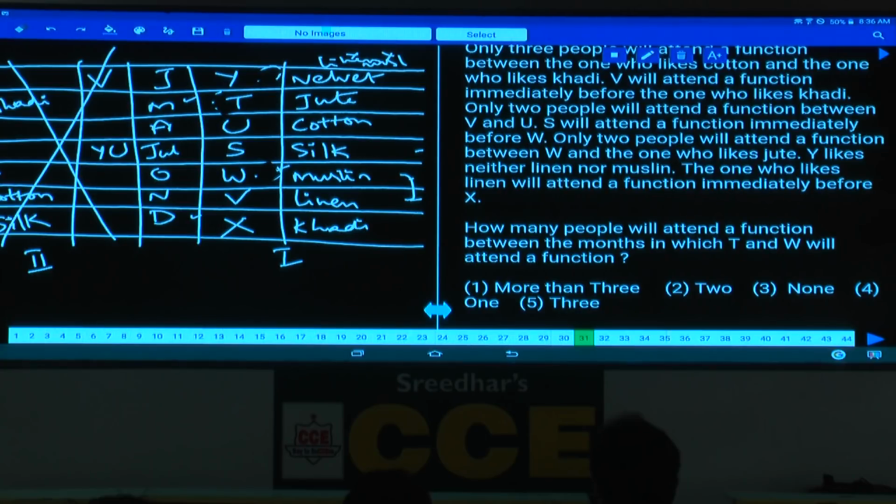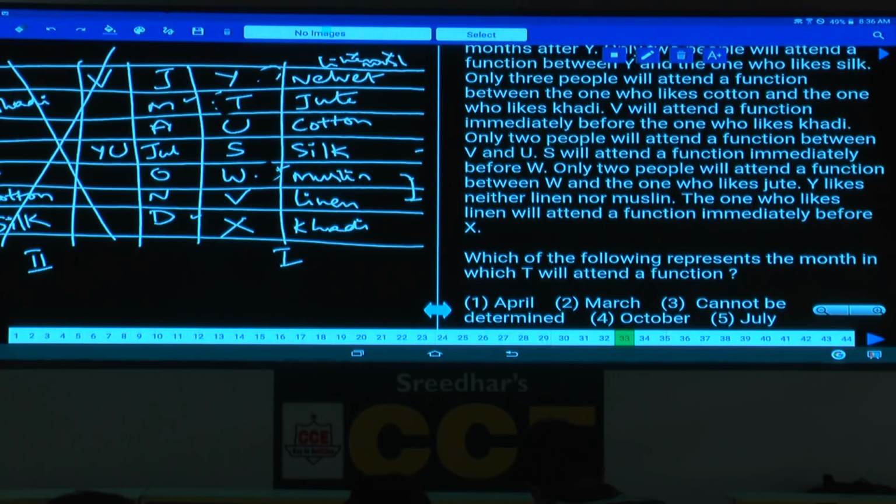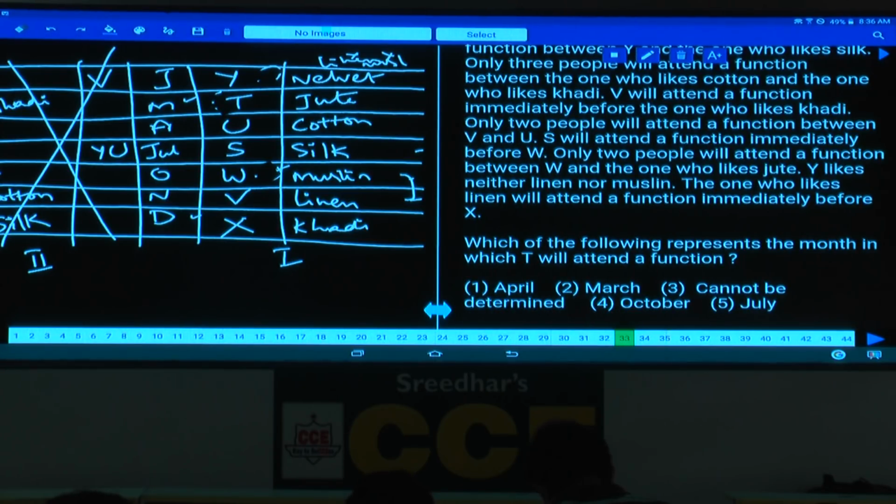Then question number 31. How many people will attend a function between the months in which T and W will attend a function? Between T and W, how many persons are there? There are 2 persons, U and S, that is choice 2. Then question number 32. Which of the following fabrics does X like? X likes khadi, that is choice 1. Then question number 33. Which of the following represents the month in which T will attend a function? T will attend a function in the month of March, that is choice 2.